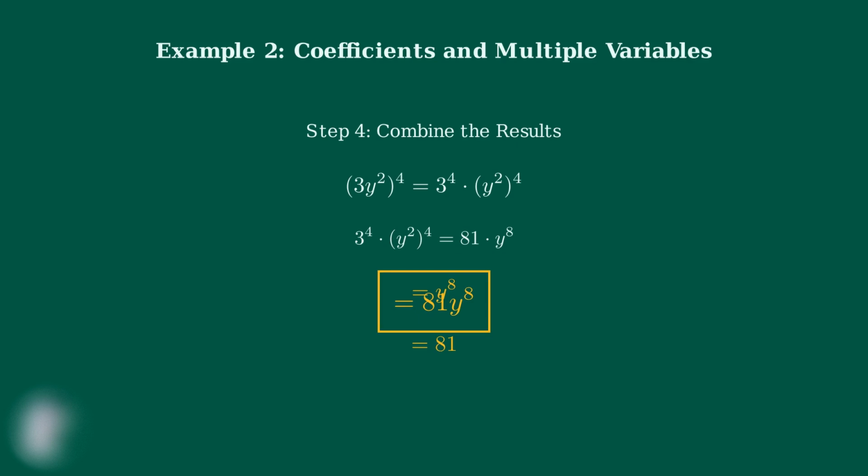Notice how we applied both the power of a product rule and the power of a power rule to simplify this expression. The key steps were: distribute the exponent to each factor, calculate the coefficient, apply the power of a power rule to the variable, and combine the results. This example shows how the power of a product rule works with both numerical coefficients and variables with exponents. You'll use this same process for more complex expressions.